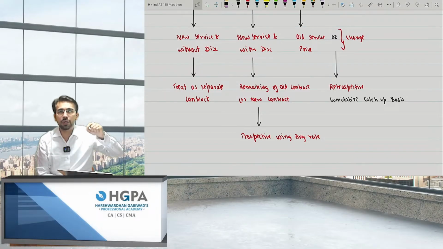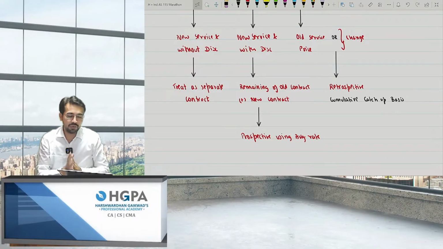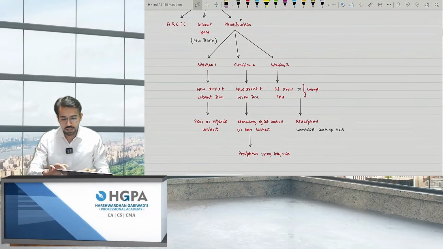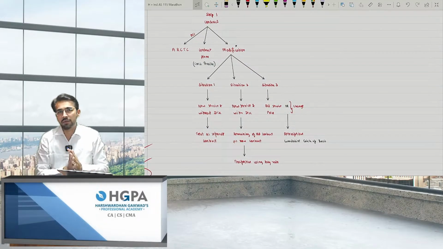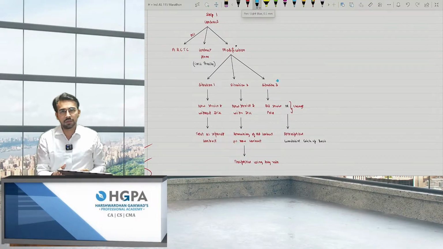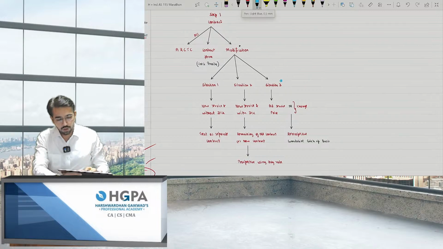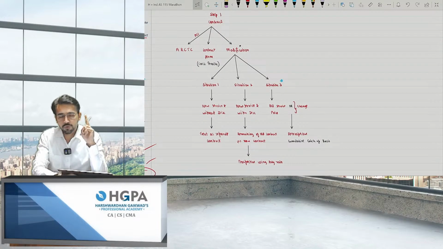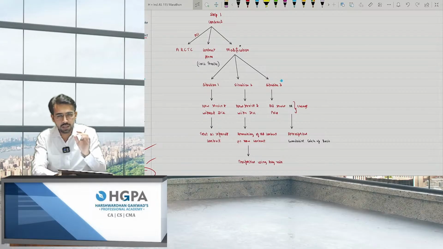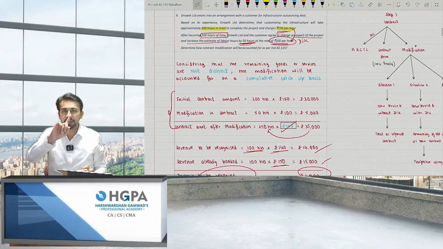You knew this is going to happen on day 1 itself. At that point of time, you have to change retrospective, that is cumulative catch-up basis. Now, this was step 1, that is contract, right? Step 1, contract. So over here, if you can check, situation 3 was very important. Of the 5 steps, the first 2 steps are theoretical, not very important. But if you want to consider a point, only situation 3 is considered as important in case scenario 1, right? So we are done with step 1.